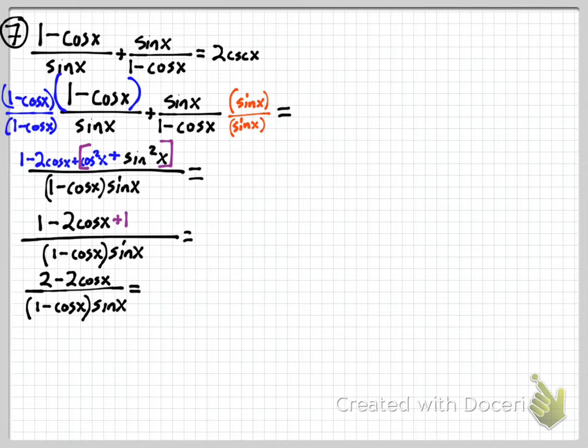And I'm looking here and I'm going, that's really similar to the 1 minus cosine of x. Let's factor out a 2 and see what happens. Sure enough, we have 1 minus cosine of x on the numerator and the denominator, and those can divide out.